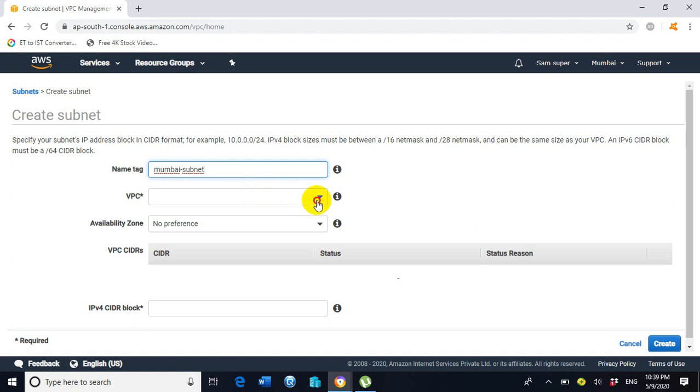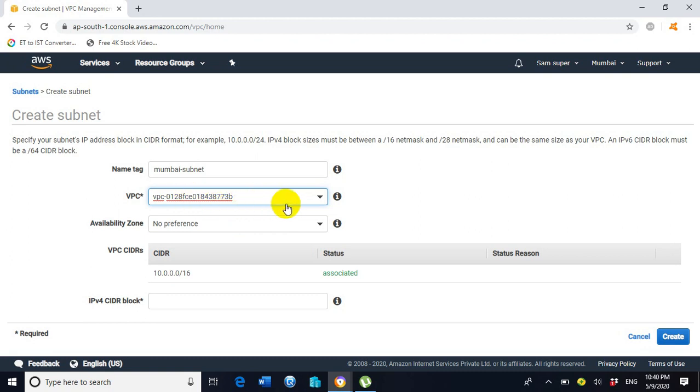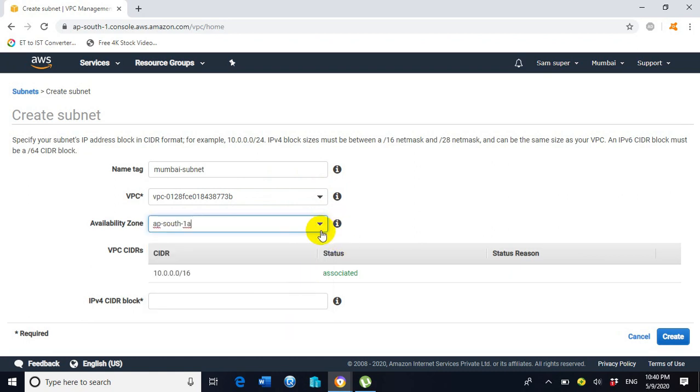Now click on VPC. Here we will get an option VPC Mumbai, so click on VPC Mumbai. With this step the subnet will get associated with VPC Mumbai. Now click on availability zone and select AZ 1A. You can choose any other availability zone also.